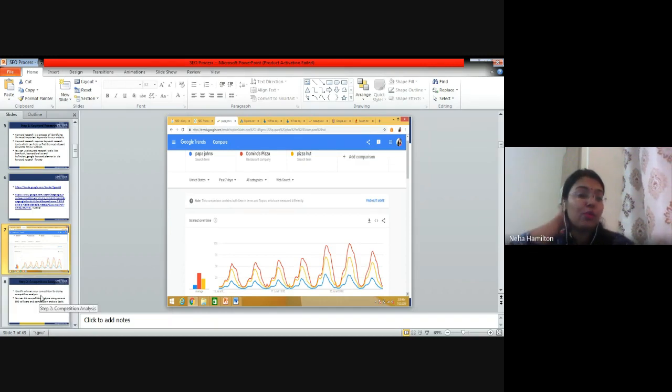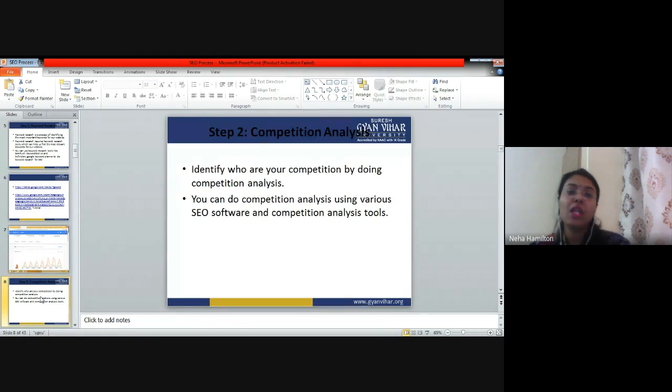I have also described what is title tag and what is meta description. Whenever you search for a particular keyword, the page which is displayed in front of you by Google is called the search engine result page. This page is divided into two parts. The first part is called the paid part, and the second part is called the organic part, right? The paid part is related to Google AdWords that Prabhakar was asking about. Google AdWords is basically a platform through which you can participate in paid advertising on Google, right?